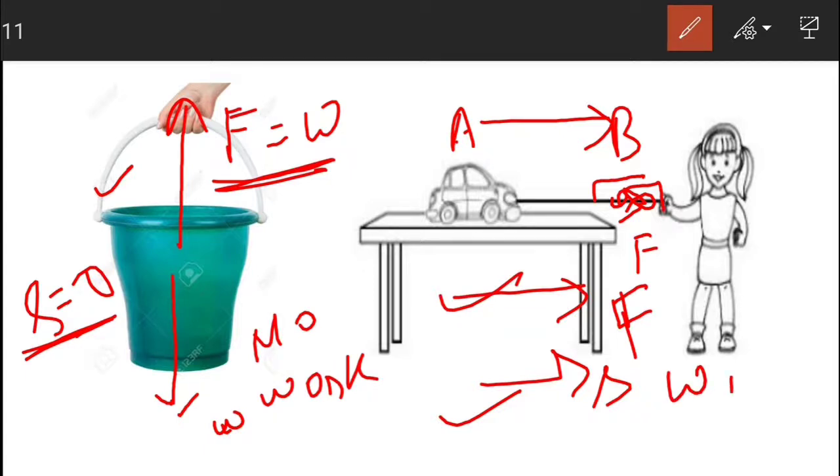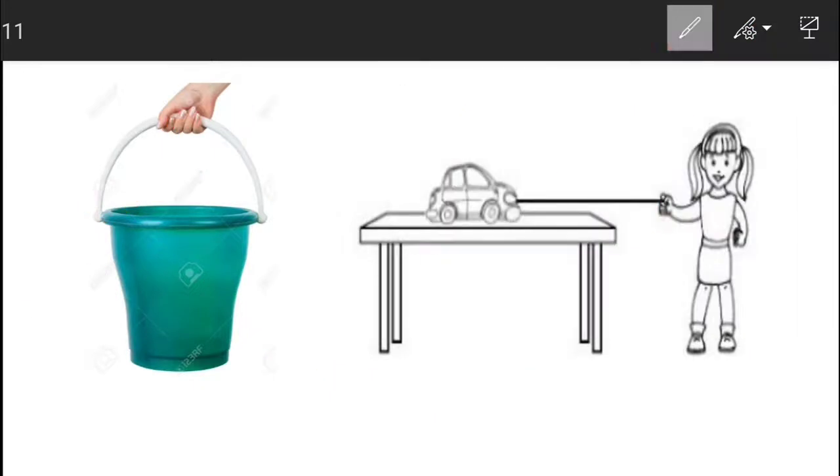So here work is done. But here no work is done. So I hope students it is clear to you. Work is said to be done in physics when there is a force and there is also a displacement in the direction of the applied force. Now let us move to next example.